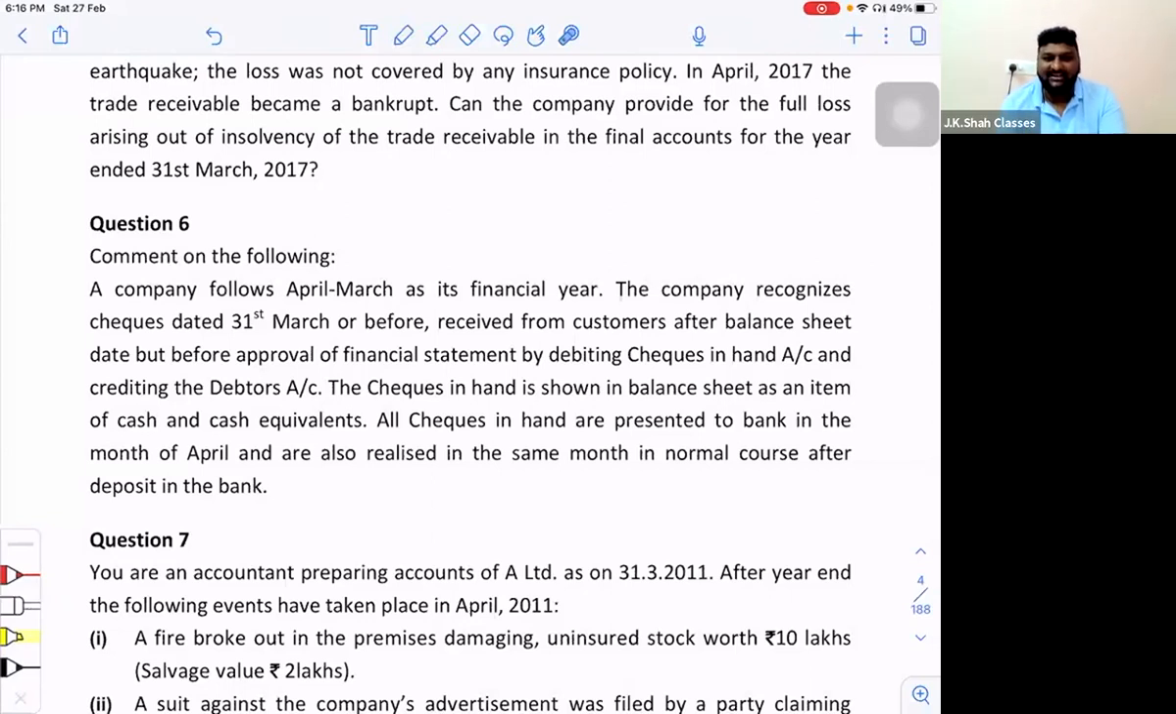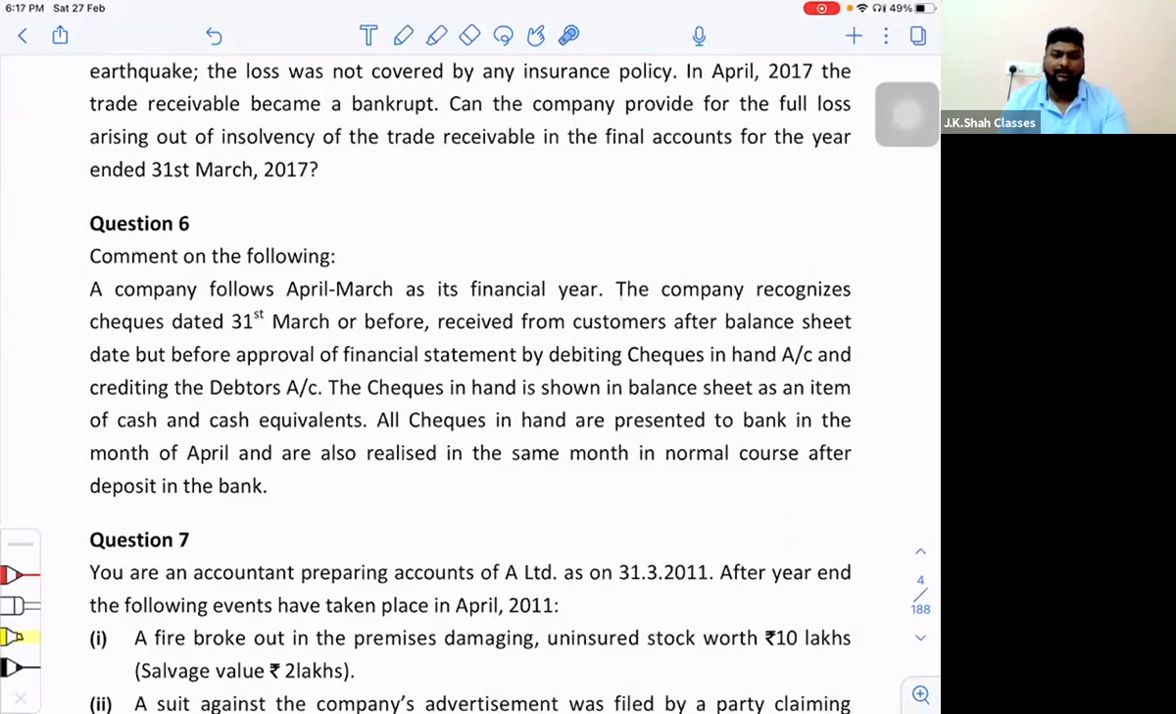Now, one answer I'm getting from Ramakrishna: it is a non-adjusting event. Ramakrishna, I'm asking you to unmute. Why do you think it is non-adjusting? Sir, I thought that the company has not received its checks before 31st March. It has been received after 31st March, so it should be a non-adjusting event, sir. The customers are already in the debtors account. They are only transferring it from debtors to checks. Checks are not received by the company before 31st March. So I thought that it would be a non-adjusting event.